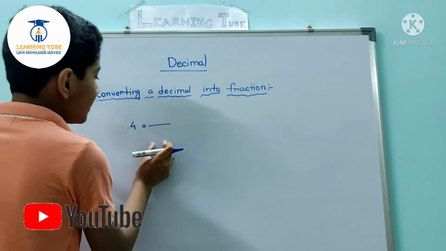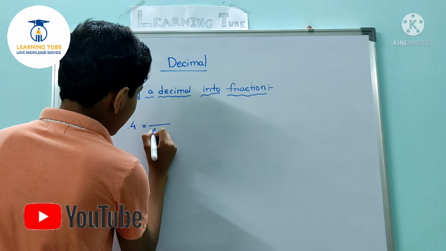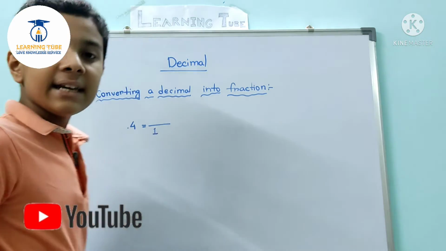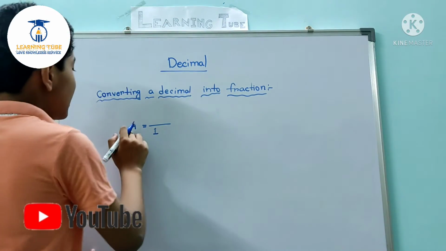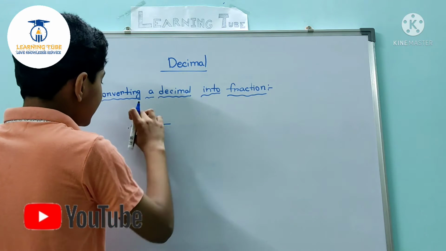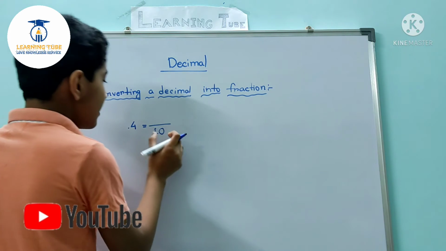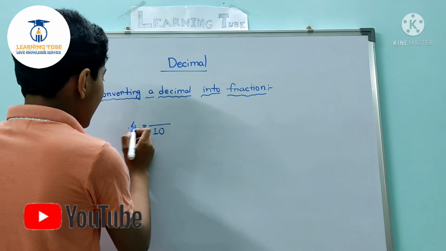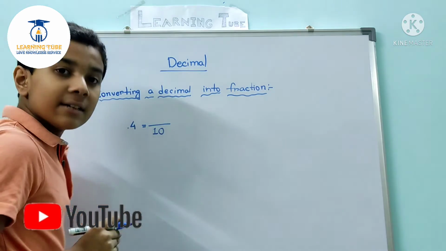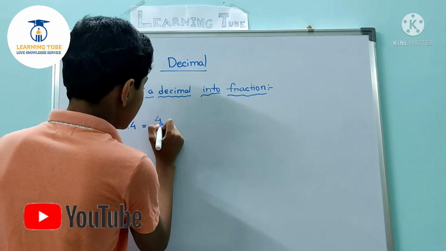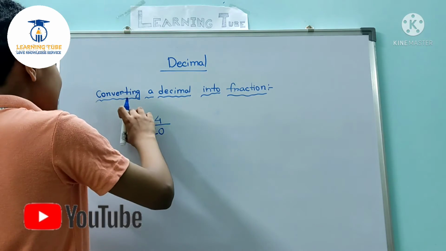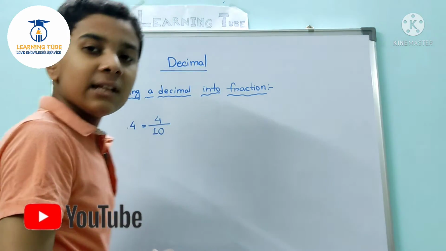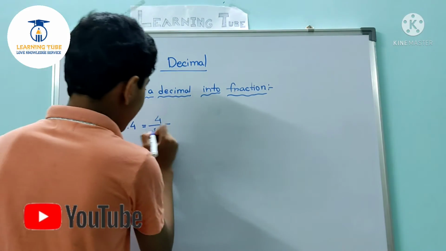In the denominator we shall write 1, and as many numbers as there are after the point, we write that many 0s in the denominator, and here is 4, so we write 4 in the numerator. So the decimal number 0.4 is equal to the fraction 4 by 10.